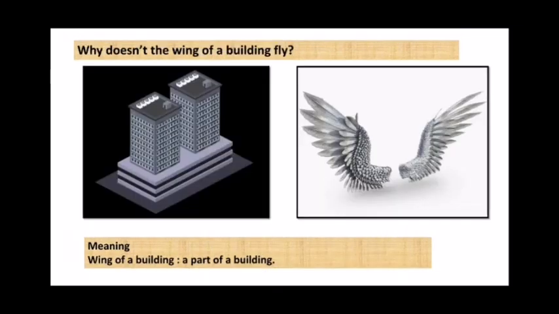Next one. Why doesn't the wing of a building fly? Here, the wings of a building means a part of a building is being compared to the wings of a bird. The poet says that just like the wings of a bird help them to fly, the wings of the building should also help them to fly. This is what the poet wants to tell. Let's go to the next one.